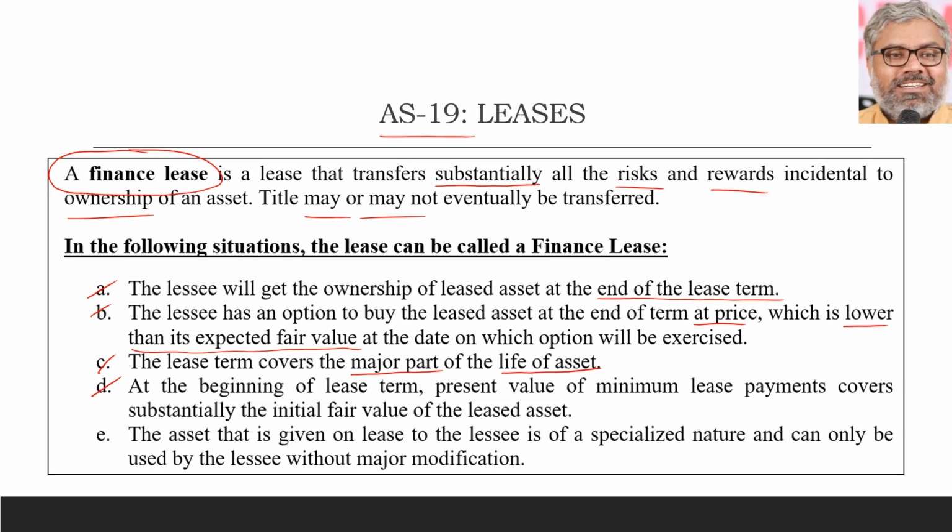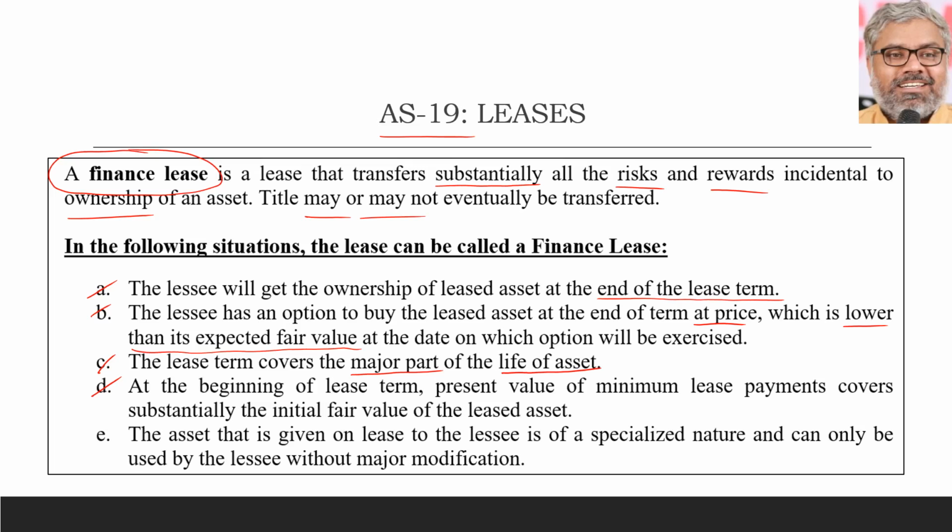Because point A, we can only check from the agreement whether the ownership will be transferred to the lessee after the lease term ends. How do we know that? It will be according to the agreement. B point also will be according to the agreement, that the lessee might have an option after the end of the lease term to buy the asset at a very lesser price when compared with the expected fair value after the end of the lease term. Then that also is possible to be called as a finance lease, but that is also something to be looked at in the terms of the agreement.